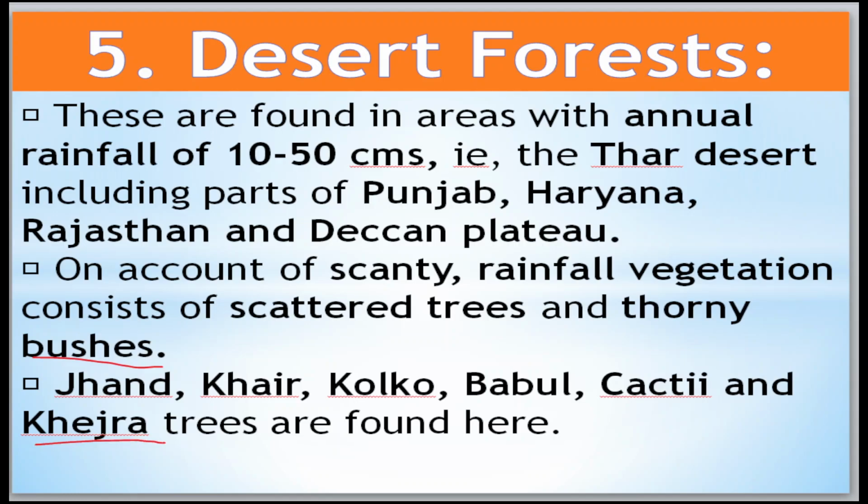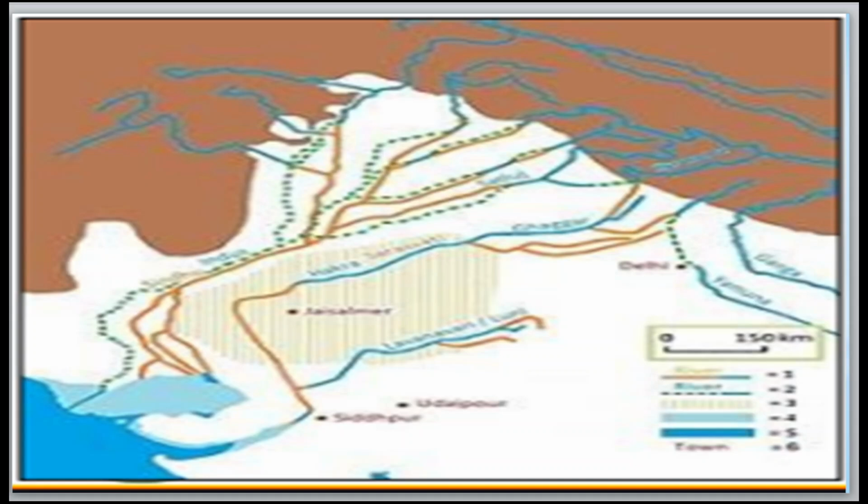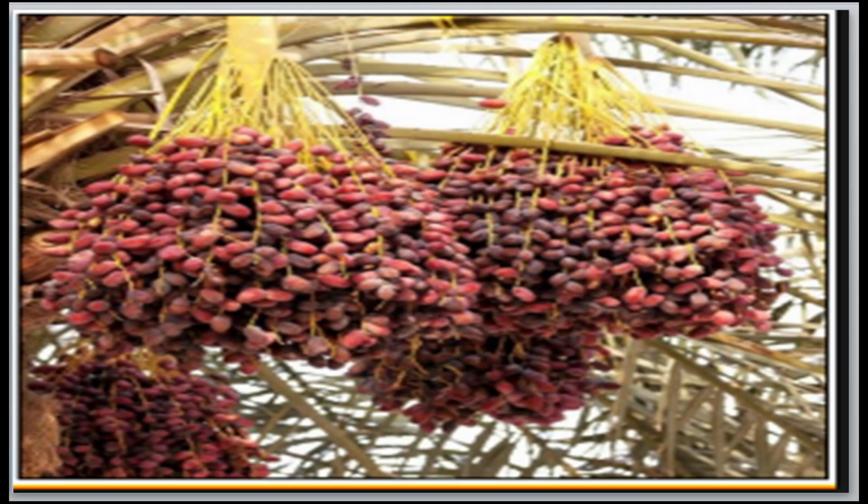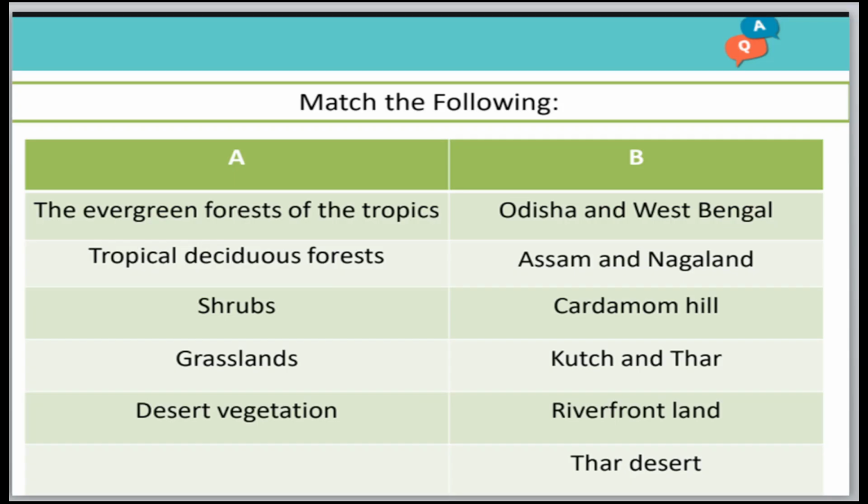Okay, this is in a map. We'll come to know in a map. This is the map of the desert forest, and this is the desert. Here you have the scrub and thorny plants, and mainly you have the dates. Such kind of trees will be available in this.